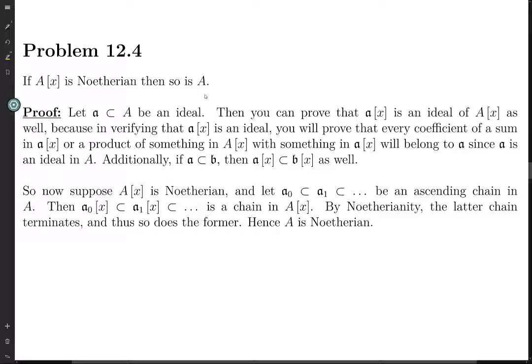But anyways, let 𝔞 be an ideal in A. You can prove that taking this ideal and adjoining X, 𝔞[X], is an ideal of A[X], and I'm not going to go through the detail, but to verify that this is an ideal in the polynomial ring, basically what you do is you have to take sums in here and prove that they stay in here, and then you have to take elements of A[X] and multiply them by elements of 𝔞[X] and prove that you stay in 𝔞[X].